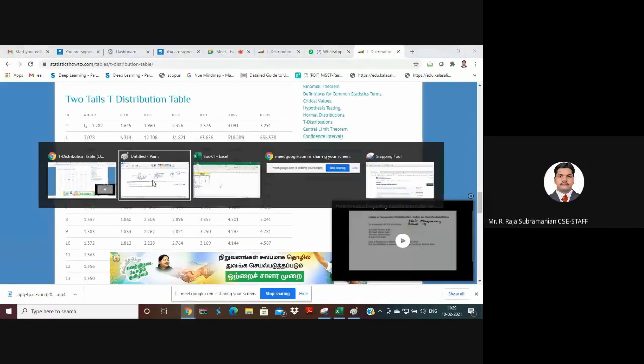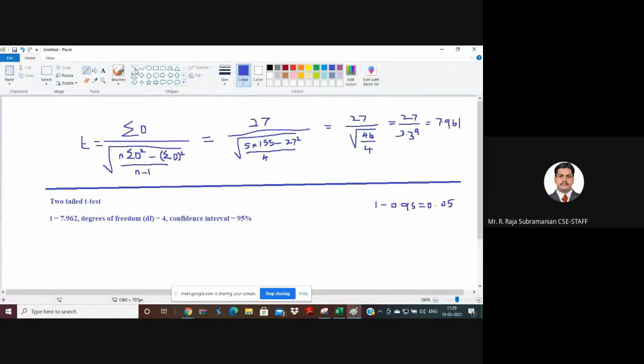Yes, sir. Now I go and draw the diagram. My diagram will be like this. This is a two-tailed t-test, so one value will be used for two things. Let me draw the diagram and explain how you should do this. The t-test always assumes that the original population is normally distributed. So this is the original population that is normally distributed. Assume that it is exactly centered.